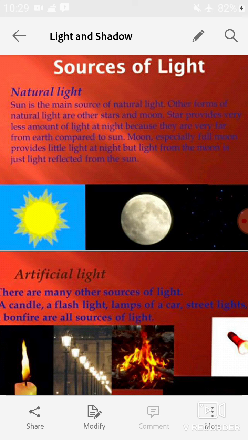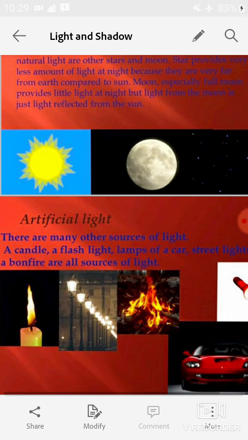other stars and the moon. Stars provide very little light at night because they are very far from earth compared to the sun. The moon, especially a full moon, provides little light at night, but light from the moon is just light reflected from the sun. Students, the moon does not have its own light. It is just a reflection from the sun.